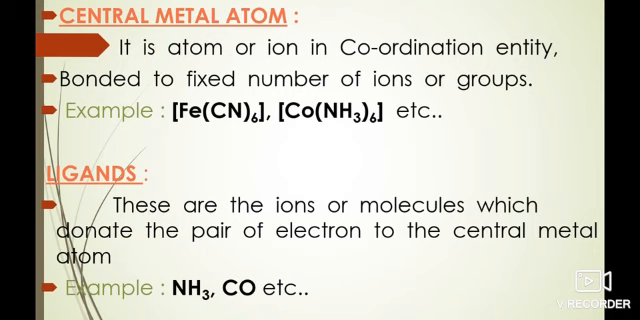Let's move on to the ligands. These are the ions or molecules which donate the pair of electrons to the central metal atom. Ligands act as electron pair donors, that is, Lewis bases. Ligands can be neutral molecules, cationic or anionic. In the given examples, ammonia and carbon monoxide both are neutral molecules.